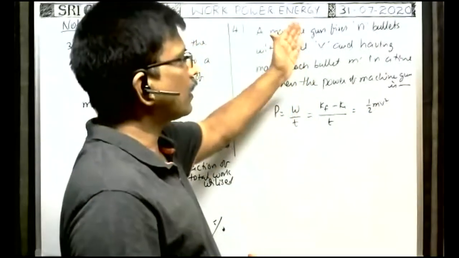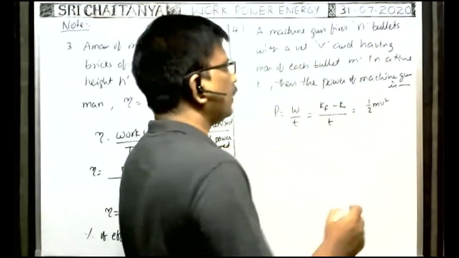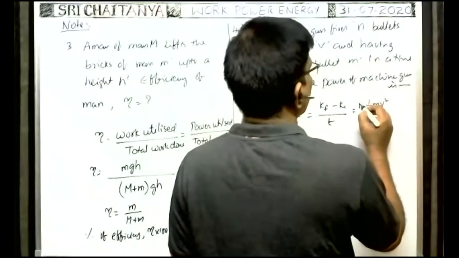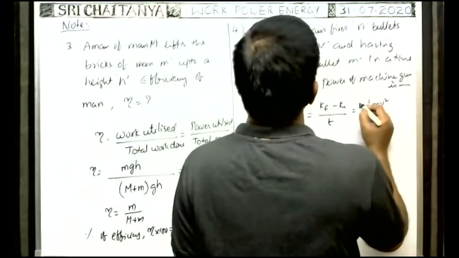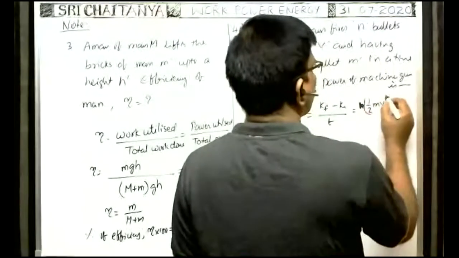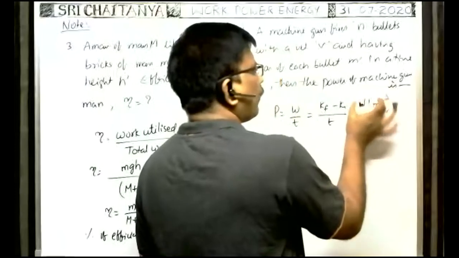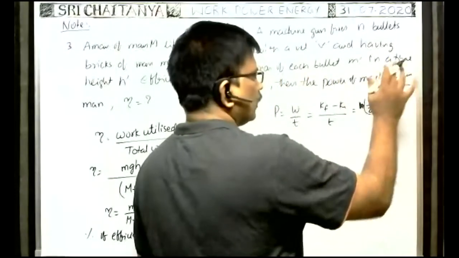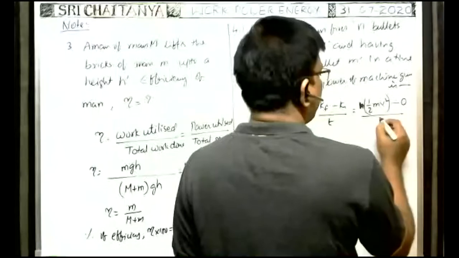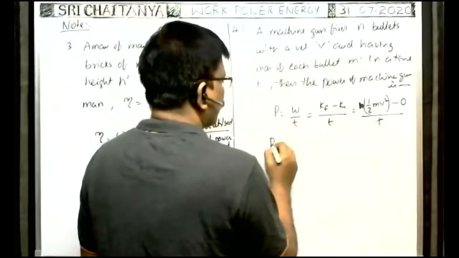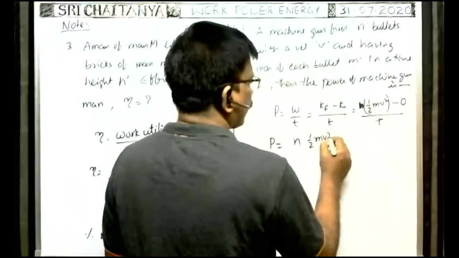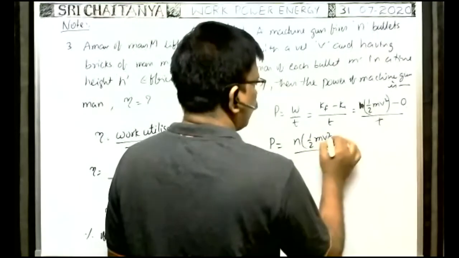As n bullets come out in a time t seconds, the kinetic energy of n bullets which come out is equal to small n into half m v square. It is the kinetic energy of all bullets which eject out in a time t seconds, minus initial kinetic energy 0, by time taken t. Therefore, power of the machine gun is equal to n into half m v square by t.